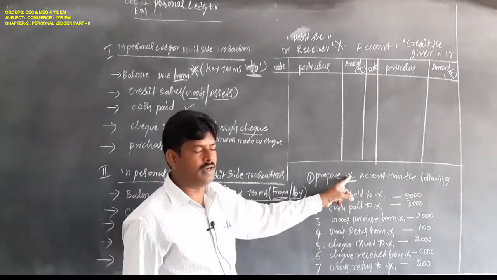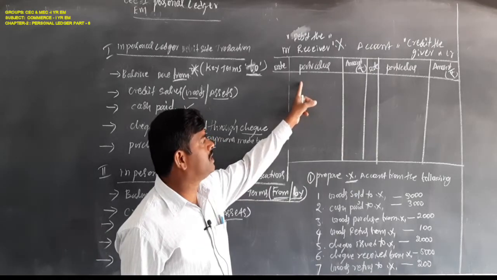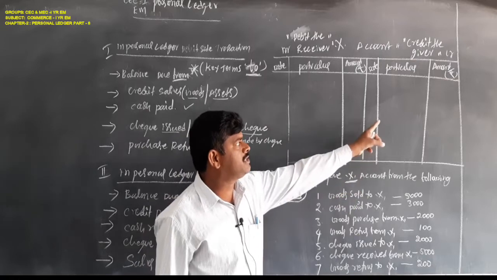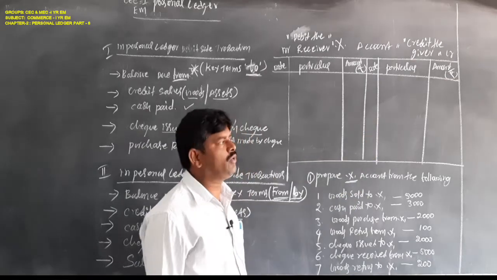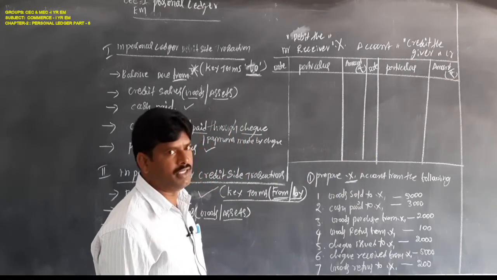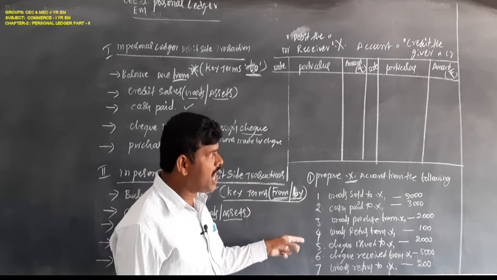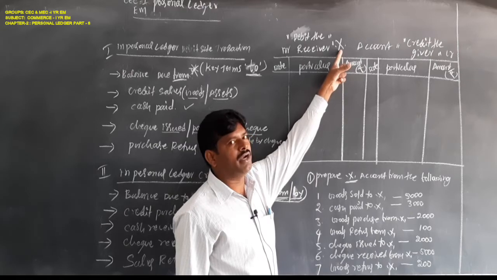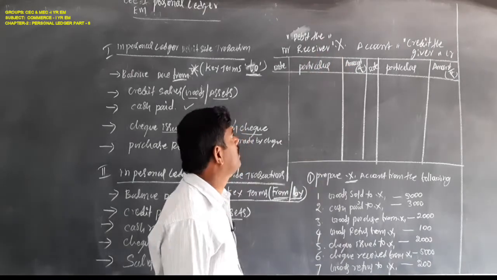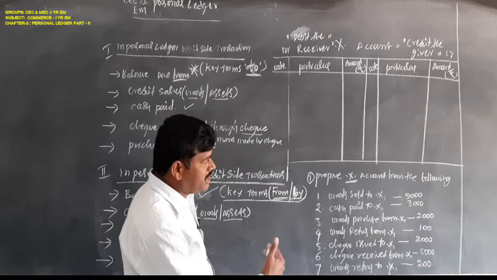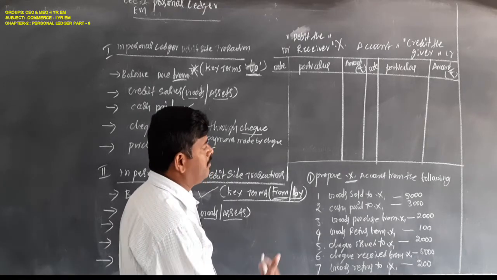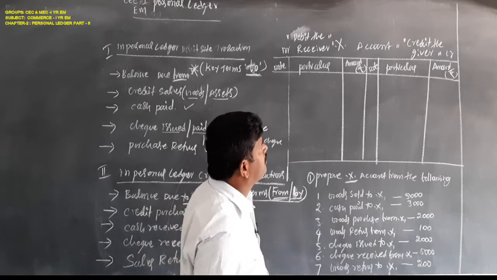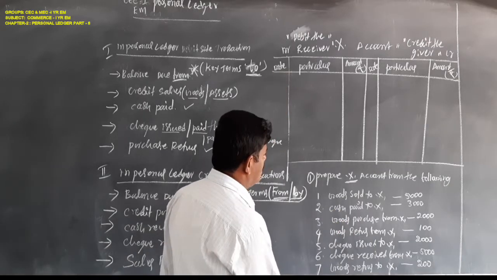If X is the receiver, it must be recorded on the debit side. If X is the giver, it must be recorded on the credit side. You have to remember two conditions, either receiver or giver, and always think about X's point of view only. Next, as per this format, take an example problem for explanation of this account.